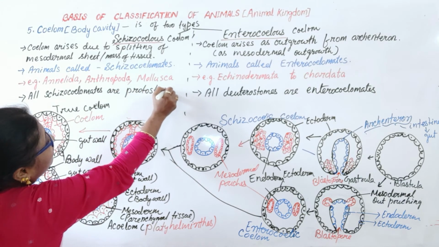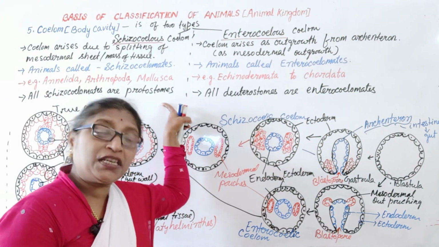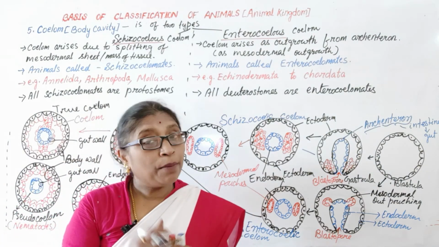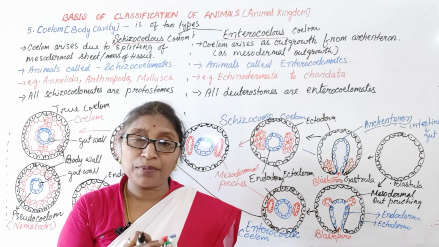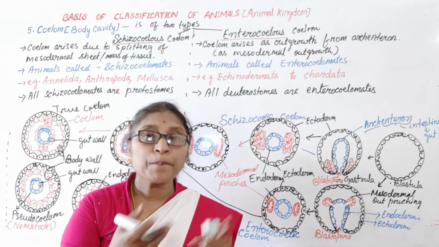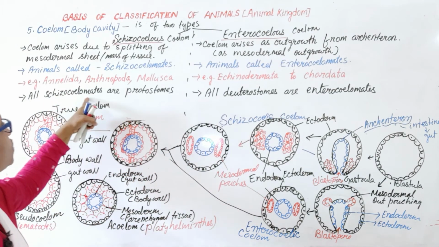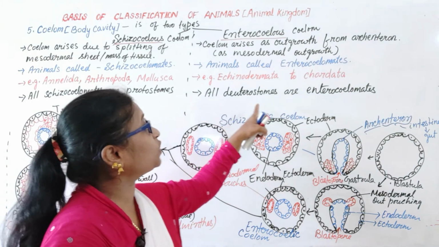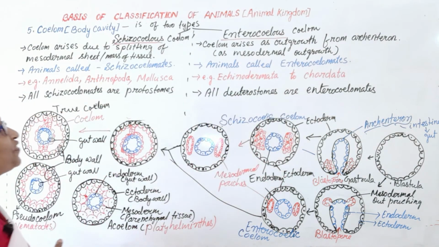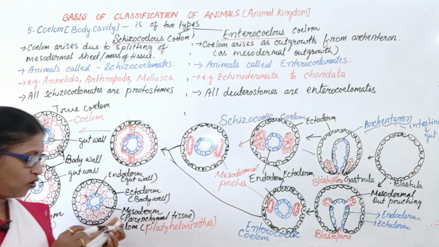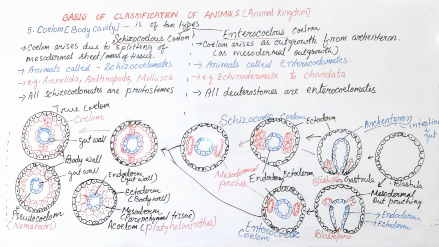Why we can't say all protostomes are schizocoelomates: protostomes include Platyhelminthes and Nemathelminthes, but Platyhelminthes and Nemathelminthes are not having the true coelom. That's why all schizocoelomates are protostomes, whereas all deuterostomes are enterocoelomates. Remember it like this, so you can write down the difference between the schizocoelomates and enterocoelomates. So draw all this diagram and note down.